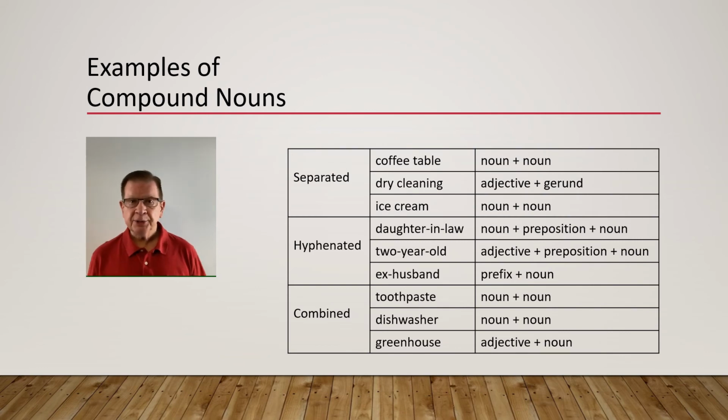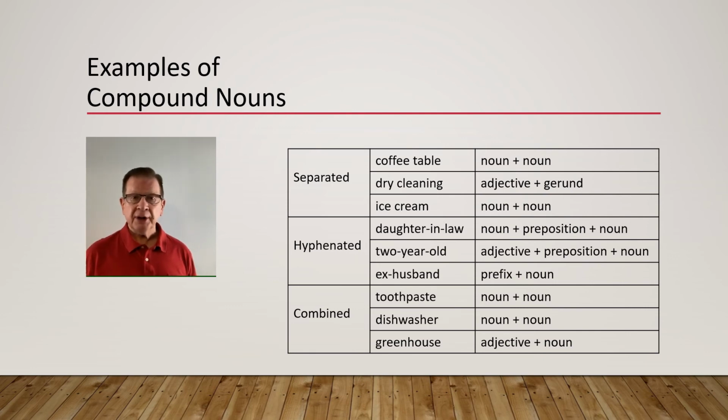Let's look at some examples of compound nouns. First, some compound nouns that are written separately. Coffee table. Here we have 2 nouns written separately to describe a table on which to serve coffee. Next example, dry cleaning. This is an adjective plus a gerund, that is a verb acting as a noun, written separately to describe a cleaning process for clothes that involves a solvent other than water. The next example is ice cream. These are 2 nouns written separately to describe a frozen dessert made from cream.